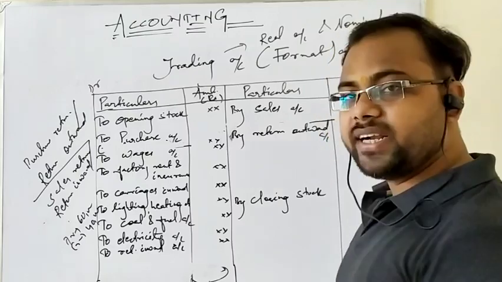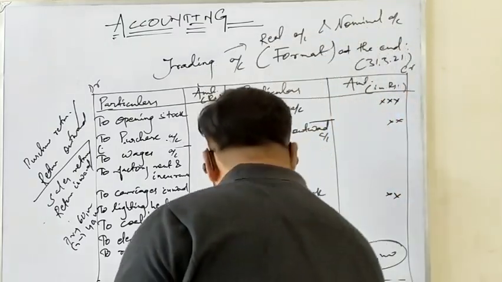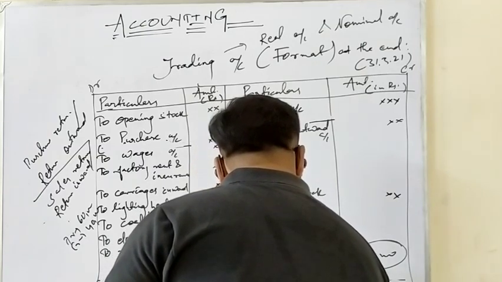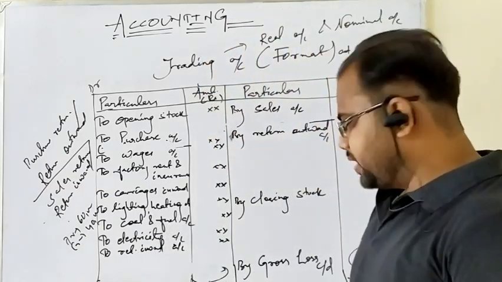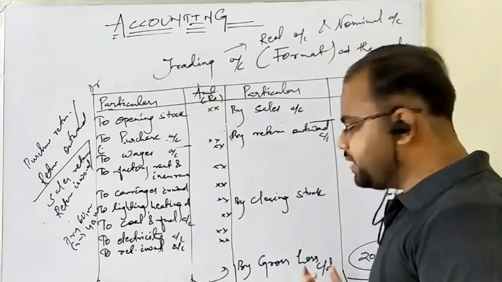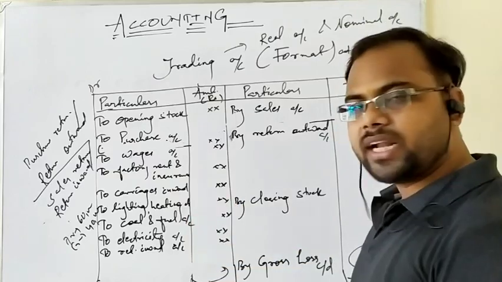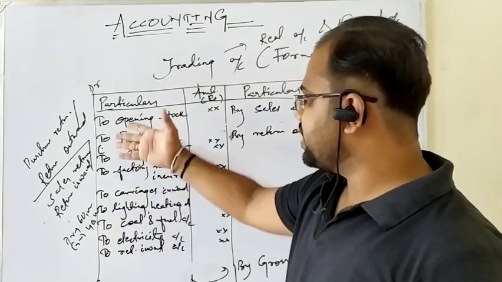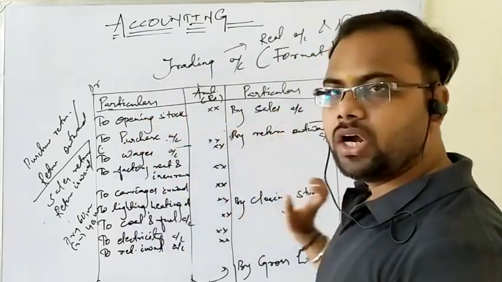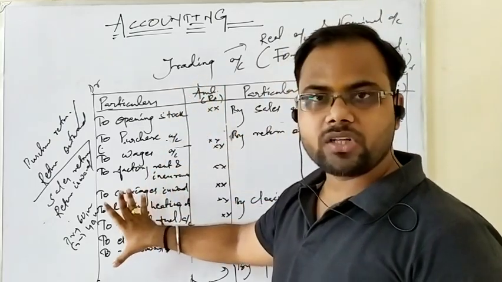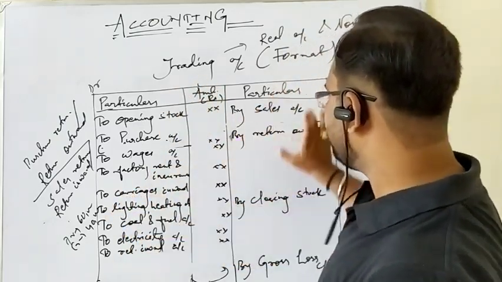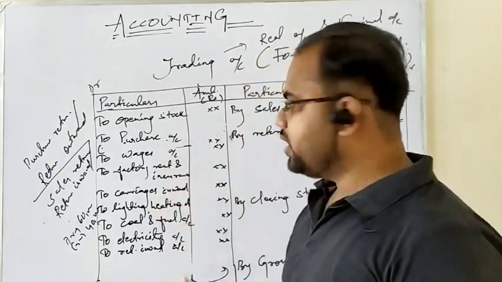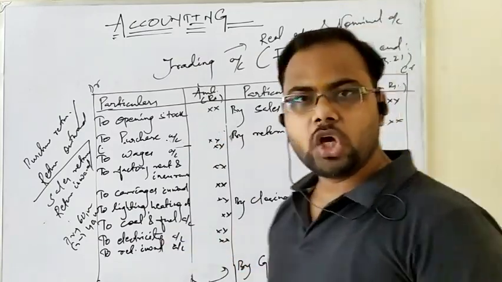So what will be written on the credit side? Opposite of gross profit: by gross loss, by gross loss carried down. Gross loss carried down means again it will be taken as brought down to the next account, that is the next financial statement. So this is the format of the trading account. On the debit side are written purchases and opening stock, and on the credit side the revenues like sales and closing stock, and the direct expenses are written on the debit side. Direct income, that is only one, sales, is written on the credit side. If the credit side is more than the debit side, it is gross profit. If the debit side is more than the credit side, then it is gross loss.